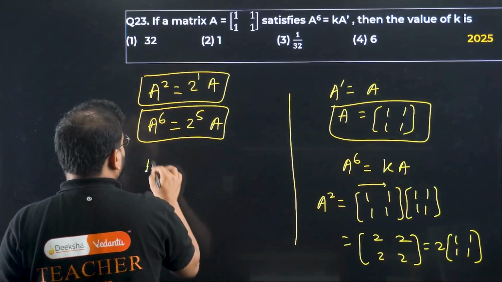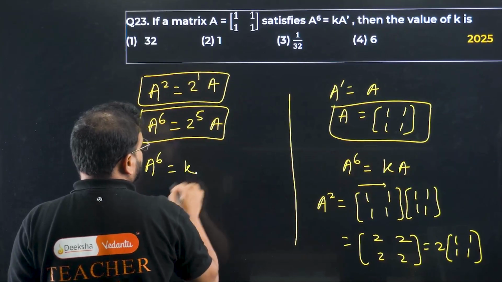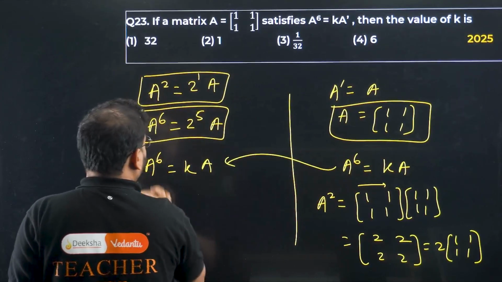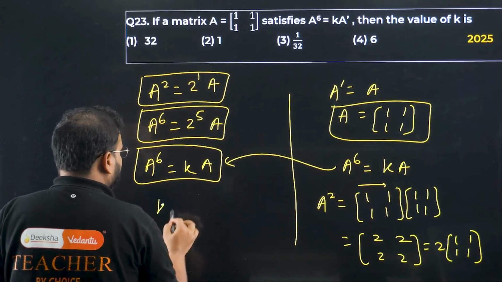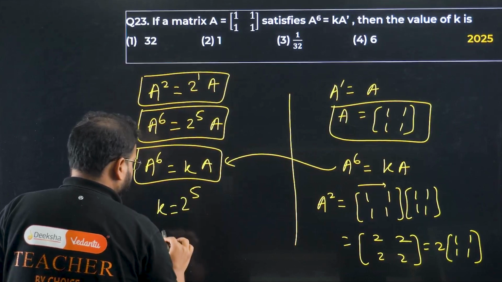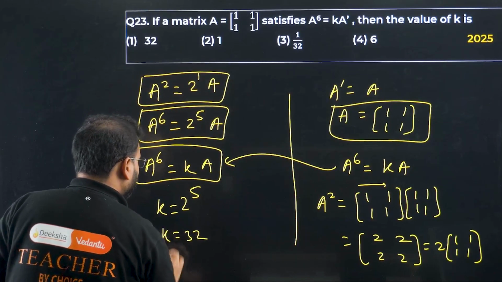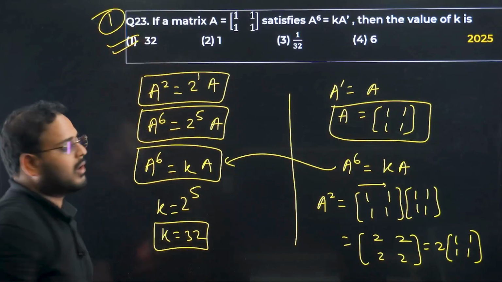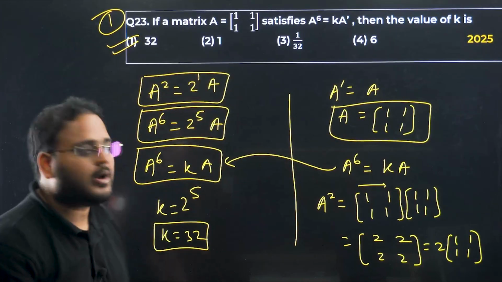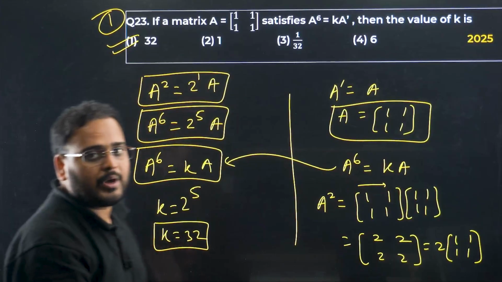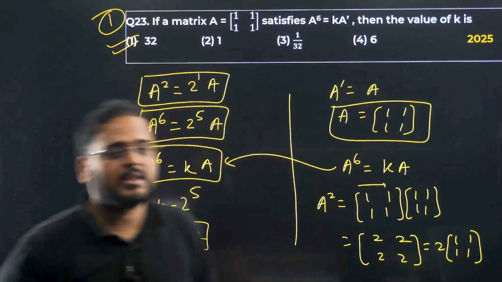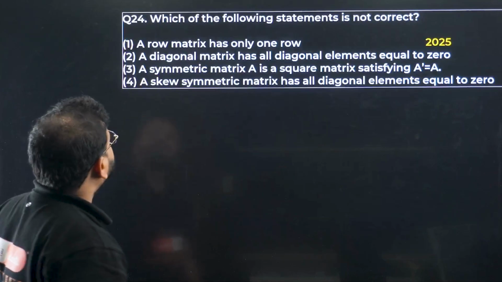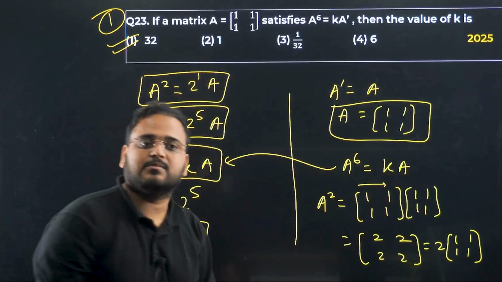Now compare this with A power 6 equals K A. So from here what do you get? K value is 2 power 5. K value is 32. Option 1 is correct. Got it? Clear? Okay. Done. Easy. Very easy. 23 is done now. PYQ from 2025 only. Have a look one more time before I move on to question number 24 now.